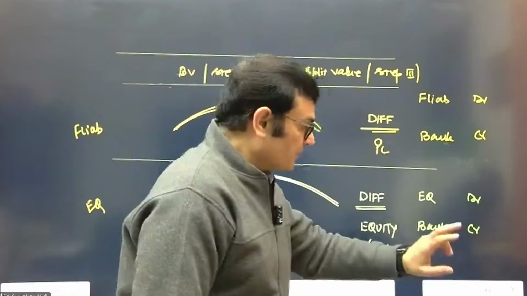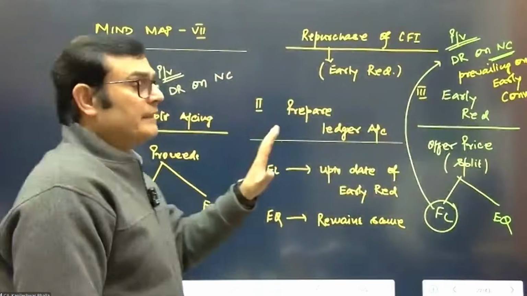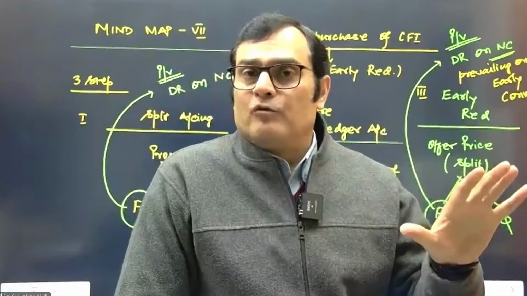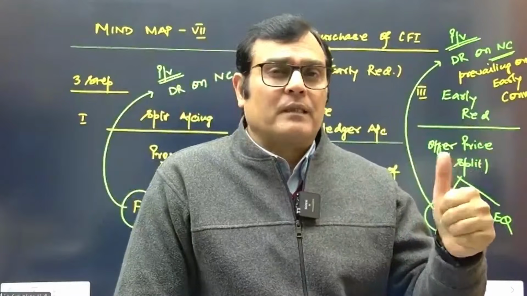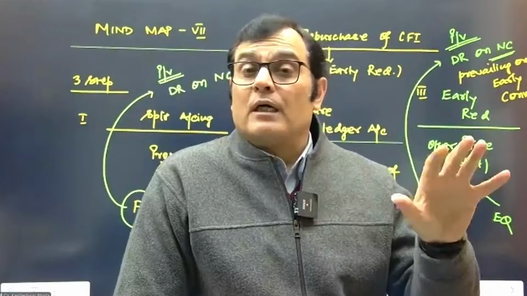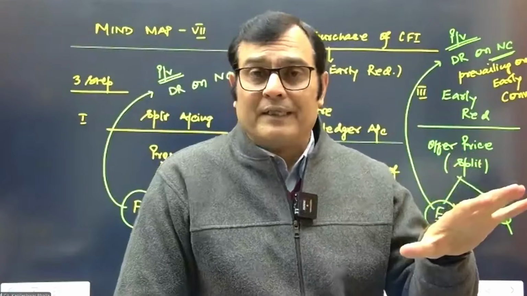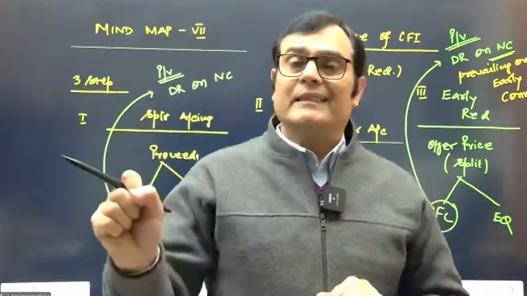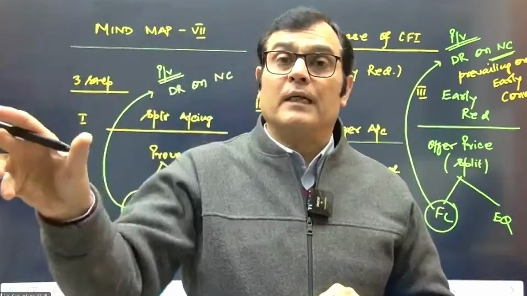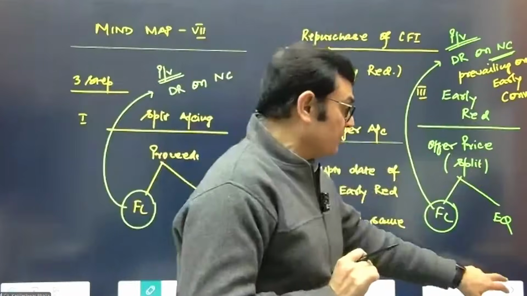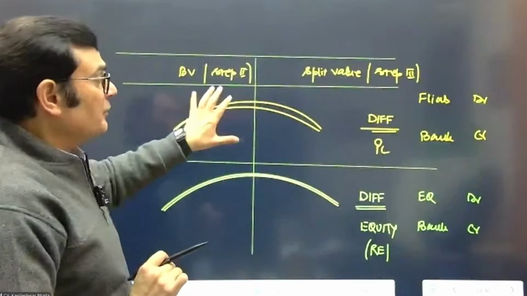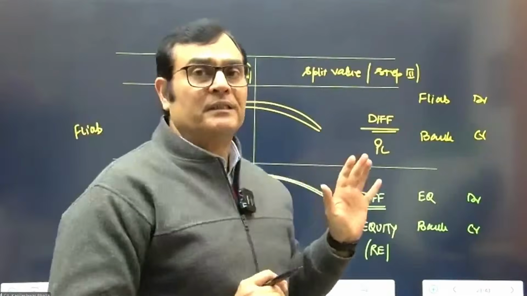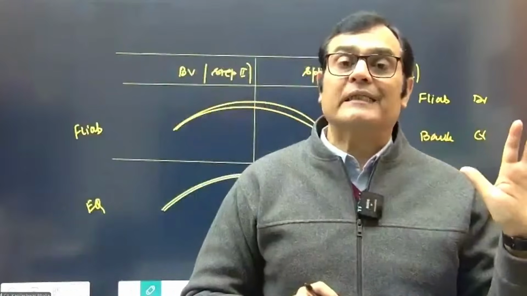So what we decided in this particular case is, when there is going to be an early redemption, an early repurchase by the issuer of a compound financial instrument, you need to consider split accounting in the normal way. Do the ledger accounts up to the date of early conversion in the normal manner. So there is no difference in step 1 and step 2. Split accounting is done in a normal manner, and then you make a ledger account up to the date of early conversion. The only exercise required is that you compare the book value in step 2 versus the split in step 3. The difference in FL goes in P&L, the difference in equity goes in retained earnings, equity direct.